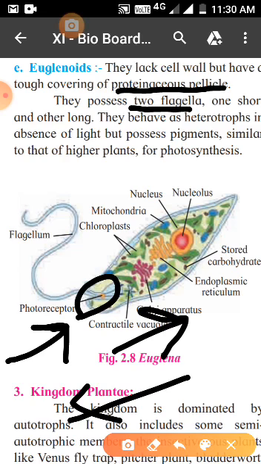When you are talking about food habits, they are heterotrophs, so they are like an animal, right? They don't make their own food, they depend on others for food, so they are heterotrophic. But even though they are heterotrophic, they still have the pigments for doing photosynthesis.